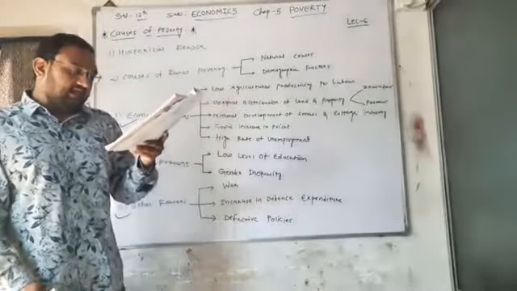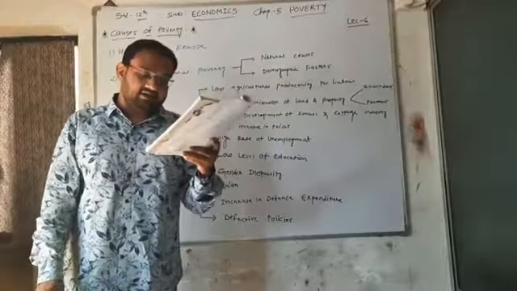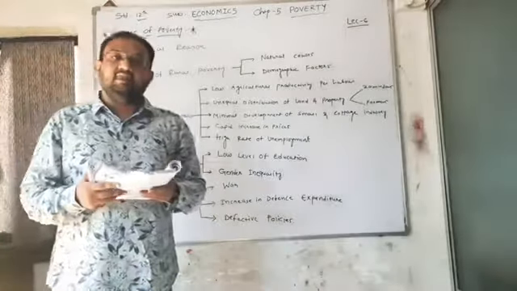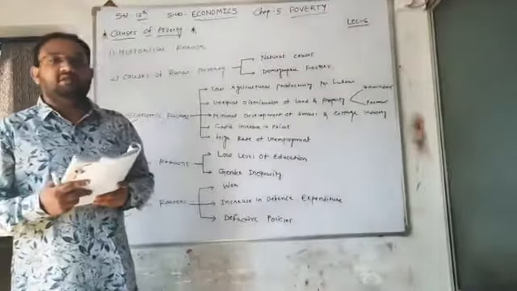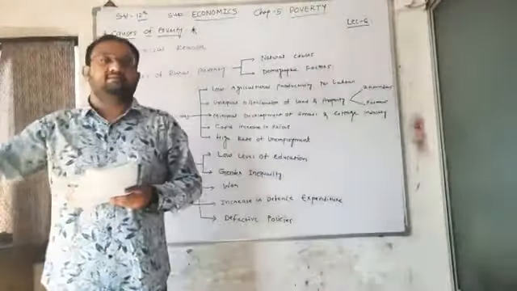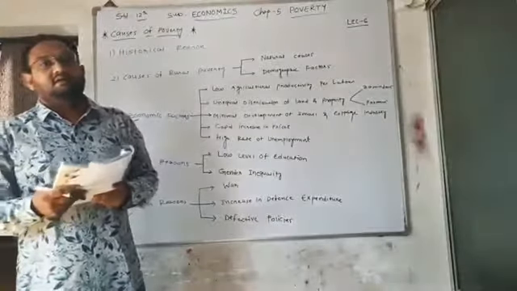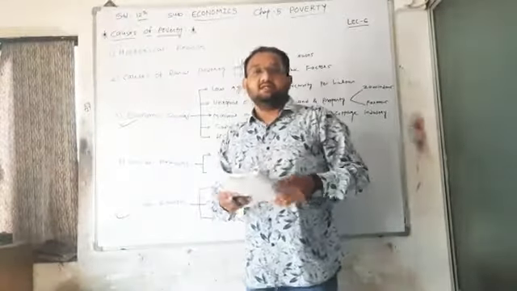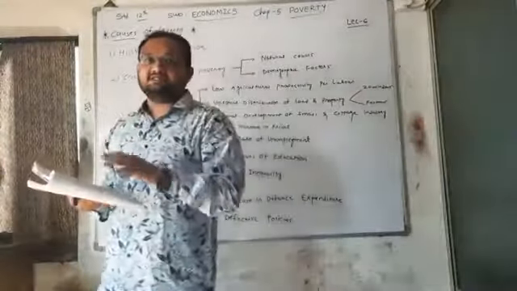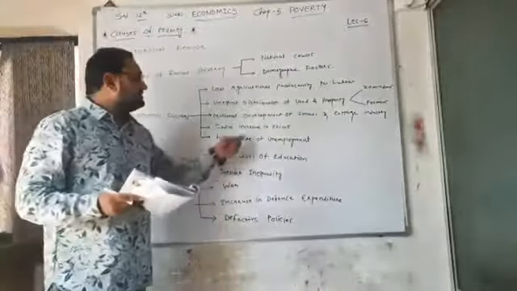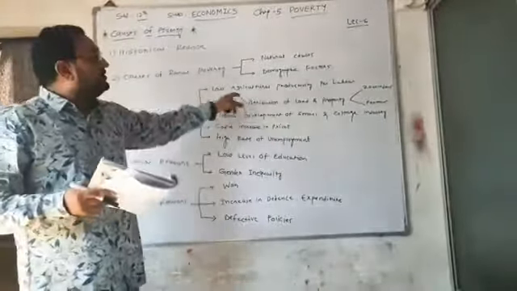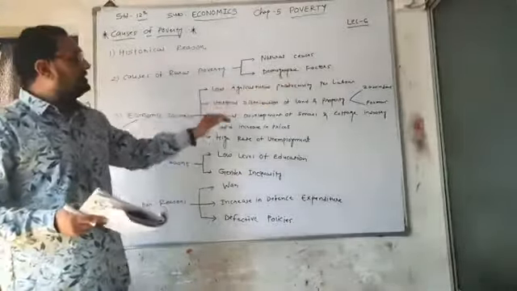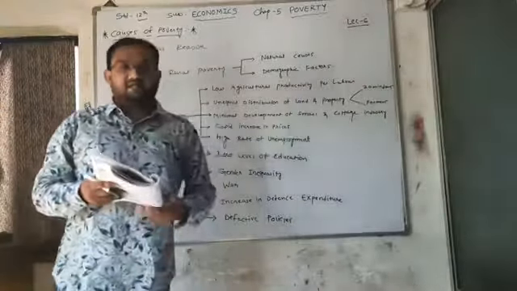In India, from the second five-year plan onwards, as a strategy for economic development, heavy and basic industries were given importance. It means in the first five-year plan, our focus was on different sectors. But from the second five-year plan, by the efforts of Professor P.C. Mahalanobis, we began focusing on self-sufficiency, and that's why we focused on industrial development along with agricultural development. So agriculture is the primary sector, while industry is the secondary sector.